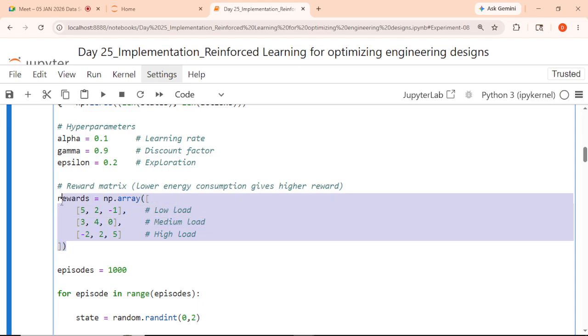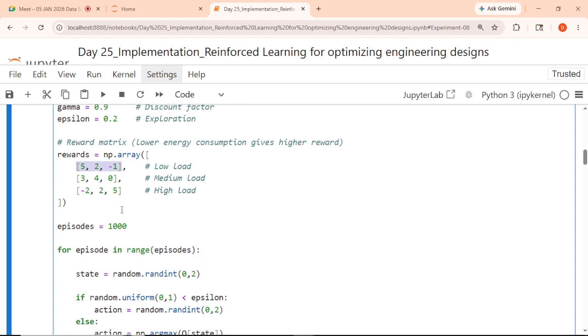So these terms have been taken in order to maximize the reward. It is not that these exact values must be there, but I have just taken a reference from somewhere. So it should give you the higher reward. This reward matrix is what you will find most of the time. These are taken from some reference which will give you the higher reward.